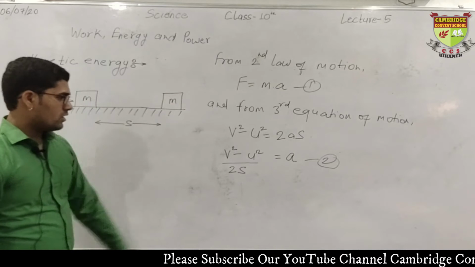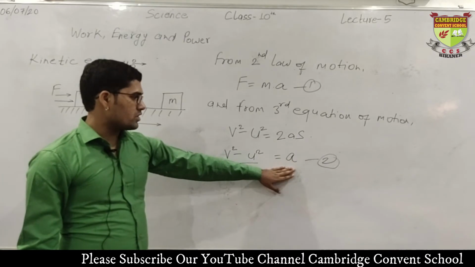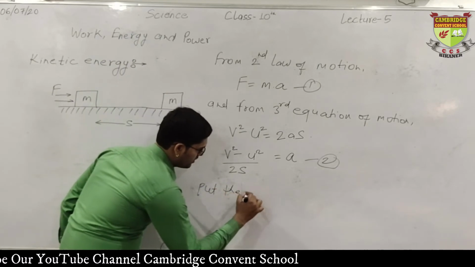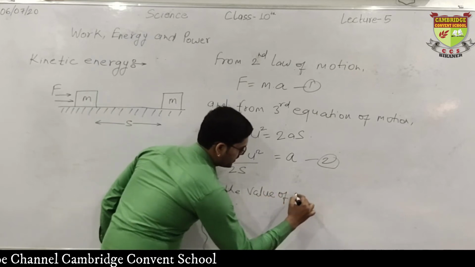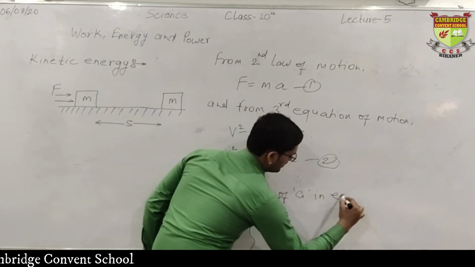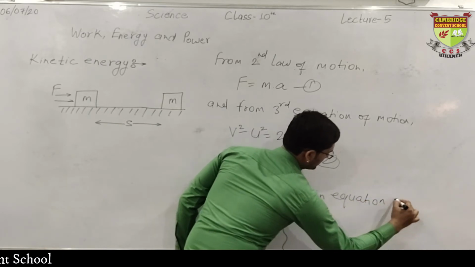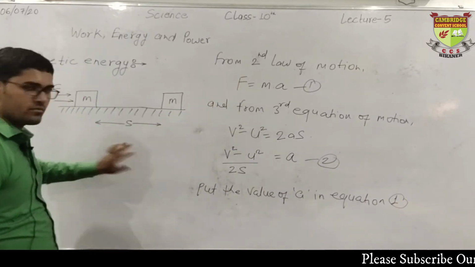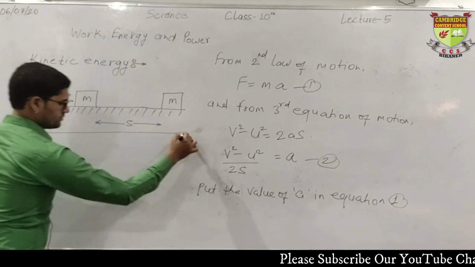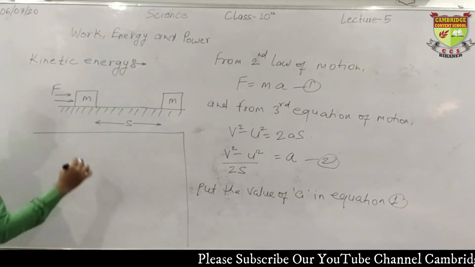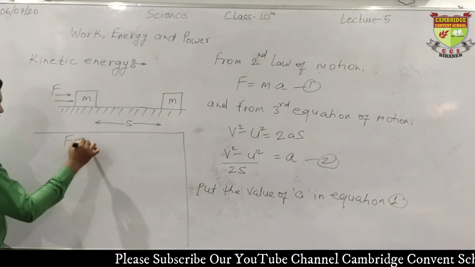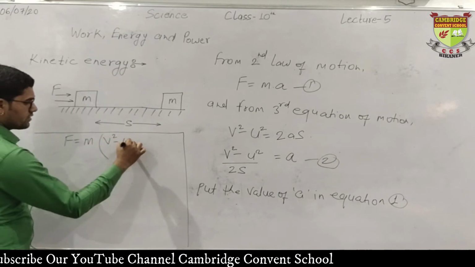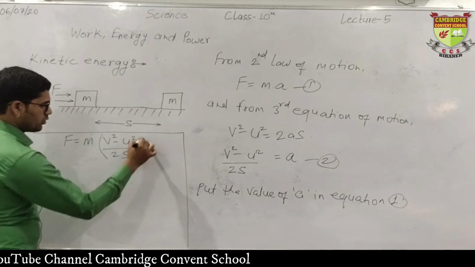Now what will you do? Put the value of a from equation 2 into equation number 1. We will write, put the value of a in equation 1. We are putting this value in equation 1. Okay, I am writing it here. So the first equation was F is equal to m into, and what is the value of a? A is v square minus u square upon 2s. Fine.